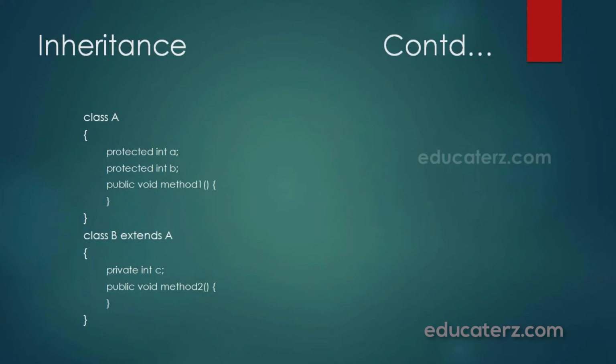So here we take a class A with two variables A and B and a method 1. Now all these members are needed by another class B. We can extend class B from A. We want some additional members in B, for example a variable C and a method 2. So these are written in B. Now remember, class B can use all the members of both A and B. This means the variables A, B, C and also the methods method 1 and method 2 are available to class B.